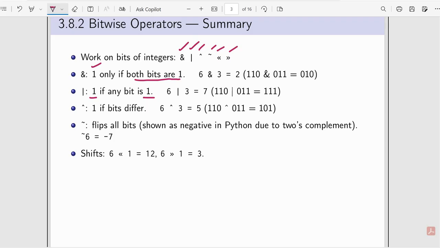This one is the XOR operator: if the bits differ, it will give you 1. Then negation flips all bits, shown as negative in Python due to 2's complement, and shift left and shift right.